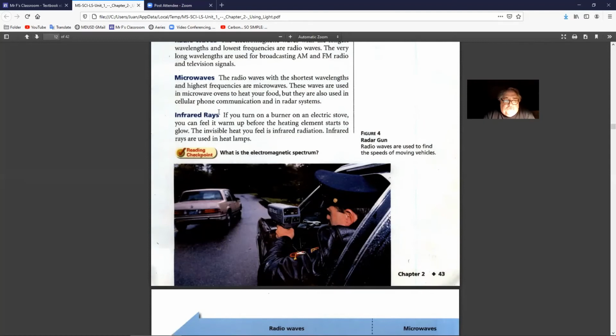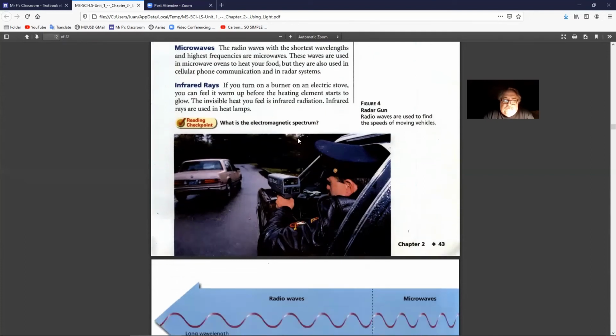Infrared rays. If you turn on a burner on an electric stove, you can feel it warm up before the heating element starts to glow. The invisible heat you feel is infrared radiation. Infrared rays are used in heat lamps. Here's Figure 4, a radar gun. Radio waves are used to find the speed of moving vehicles. Reading checkpoint. What is the electromagnetic spectrum?